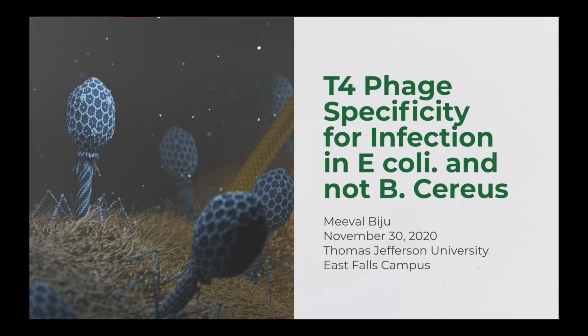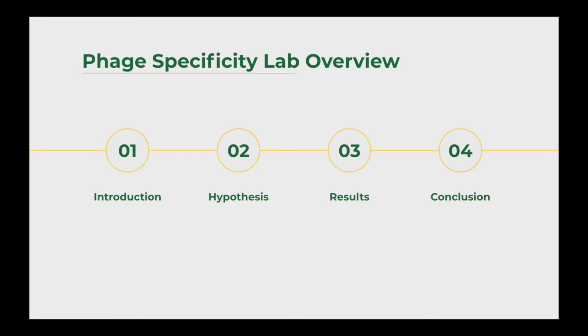We will be looking at a study on T4 phage specificity for infection in E. coli and not in B. cereus. In this slidecast, we will be looking at the introduction, hypothesis, results, and conclusion of this phage specificity lab.